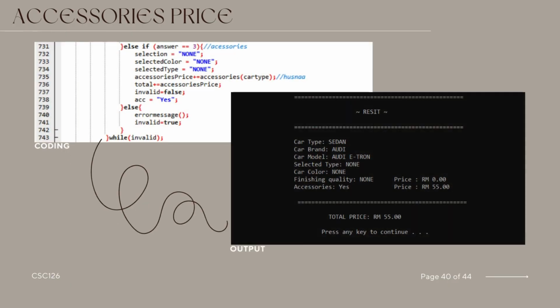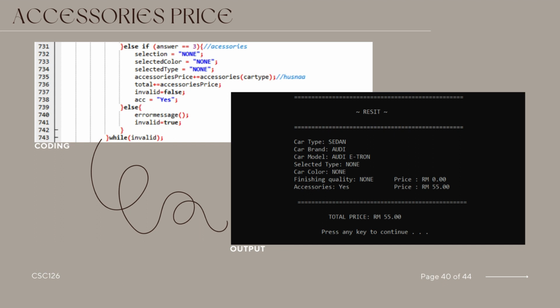This code snippet is part of a larger program that likely involves user input for selecting car options, such as color, type, and accessories. It checks if the user's input for car type is 3, likely representing accessories. If so, it sets certain variables to none and updates the accessories price and total cost accordingly. If the input is not true or is otherwise invalid, it calls the error message function and sets the invalid flag to true, prompting the user to provide valid input.